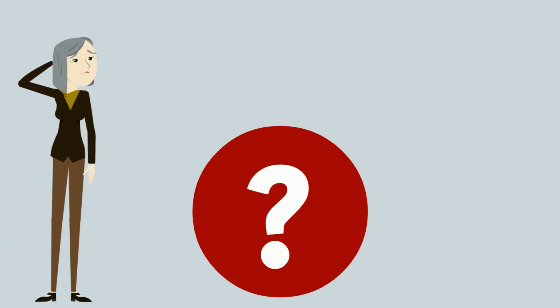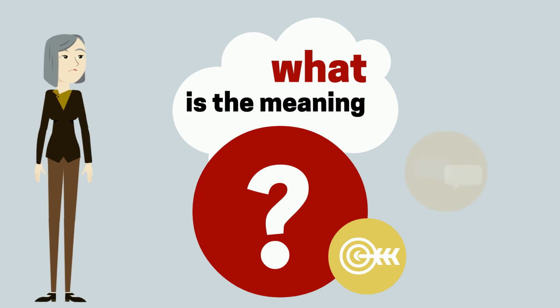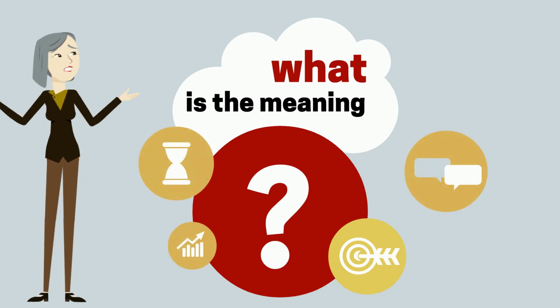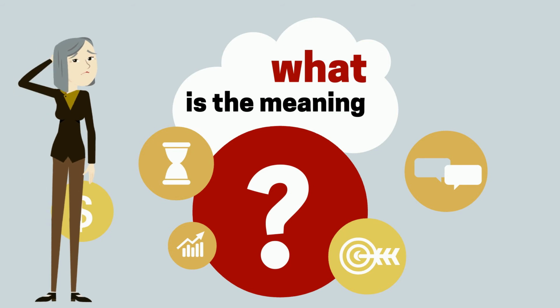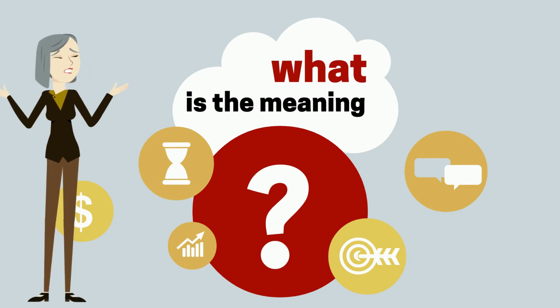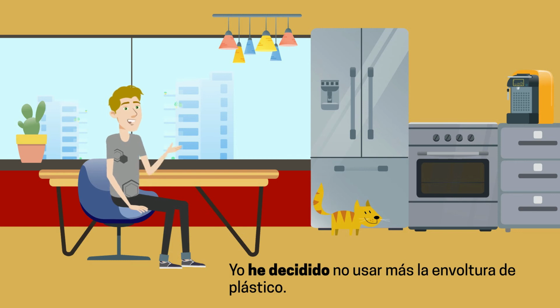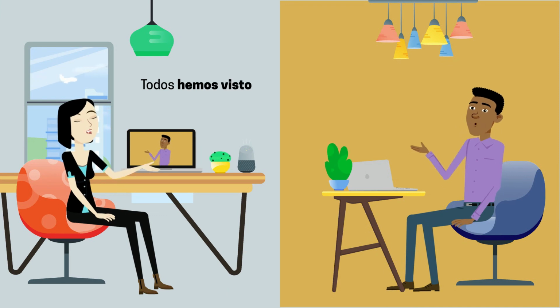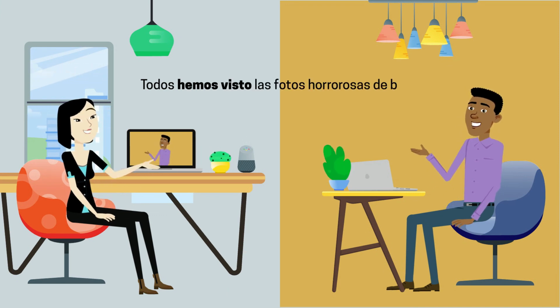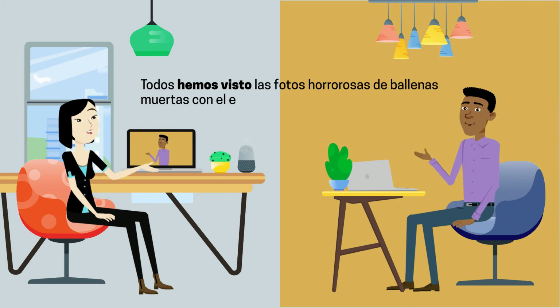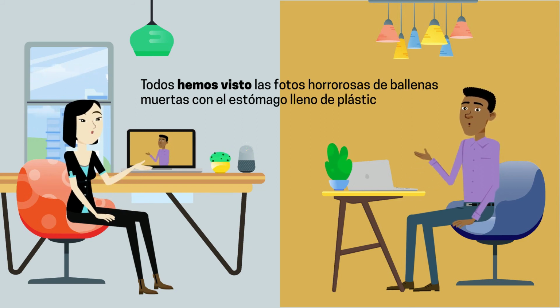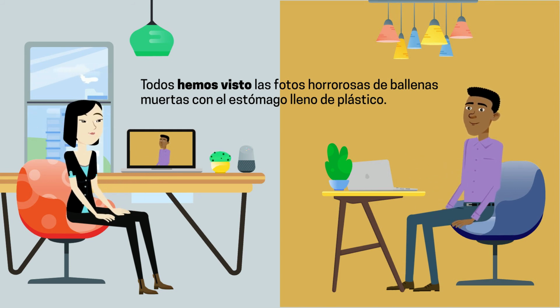But what does this strange new verb tense mean? For English speakers, understanding the present perfect is easy, since it corresponds fairly neatly to the present perfect tense in English. Yo he decidido no usar más la envoltura de plástico. I have decided to no longer use plastic wrap. Todos hemos visto las fotos horrorosas de ballenas muertas con el estómago lleno de plástico. We all have seen the horrible photos of dead whales with their stomachs full of plastic.